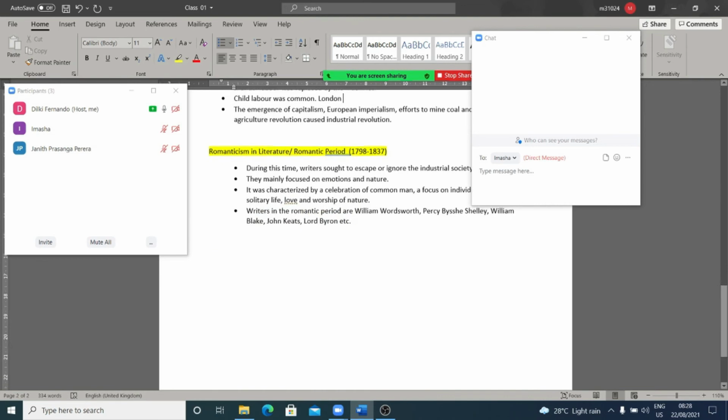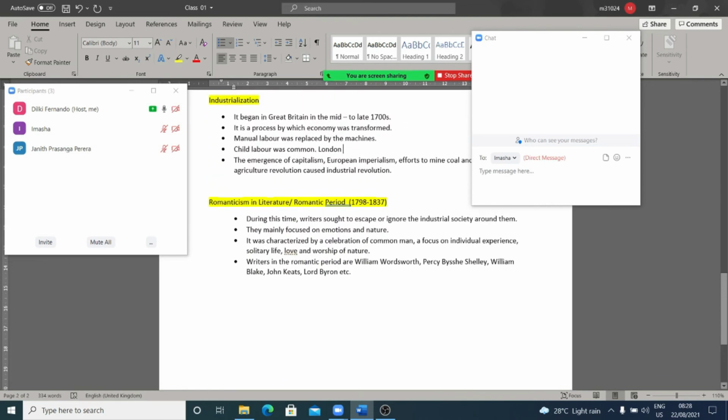After that, let's discuss romanticism in literature also. The Romantic period is very important. It occurred between 1798 and 1837. During this time, writers sought to escape, or ignore, the industrial society around them. During this time, what happened? I told you, romanticism means not love between two partners, but it is the relationship between man and nature most of the time.